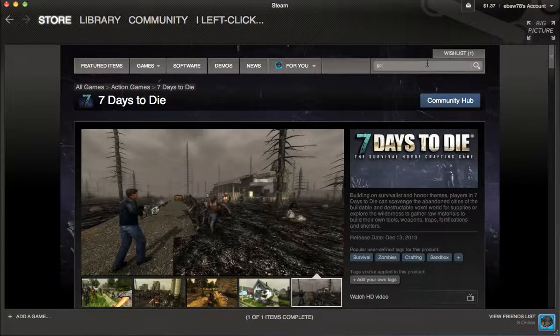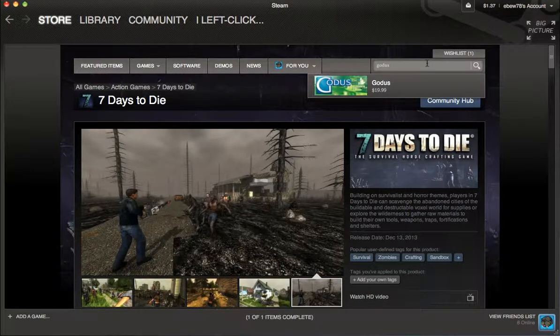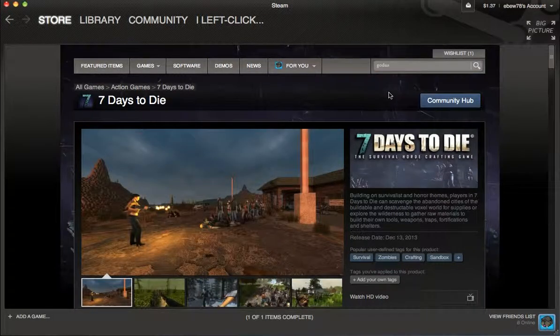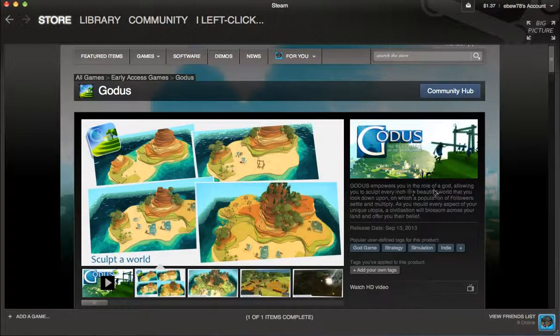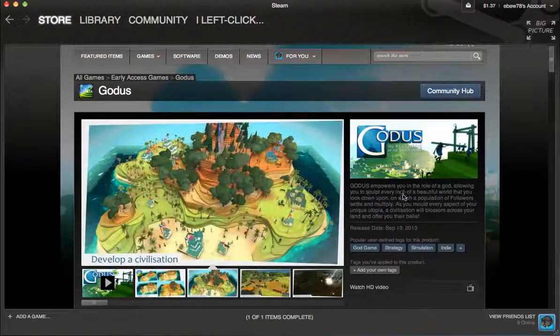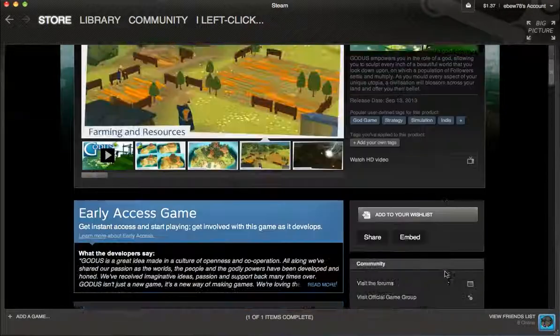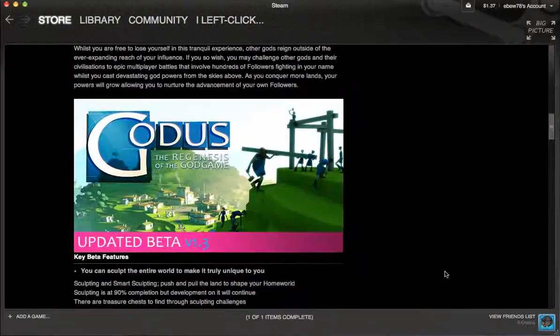Another big example is, let's go to Goddess, okay? This is a game that's received immense amounts of hatred and negative acclaim. Goddess empowers you in the role of a god, allowing you to sculpt every inch of a beautiful world that you look down upon. Now you see, this description doesn't actually tell you the problems, it just tells you the positives, or what's not even in the game yet. Let's go to the reviews.